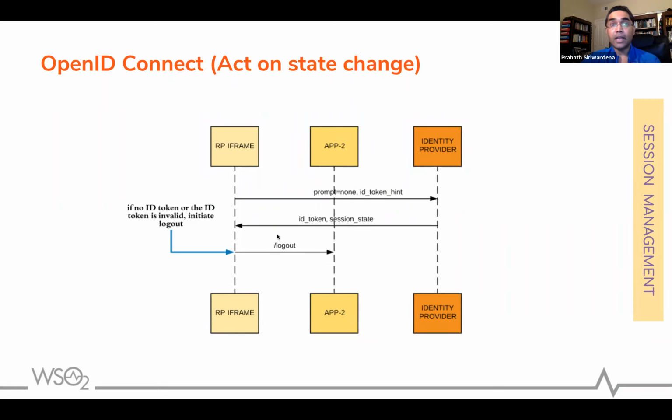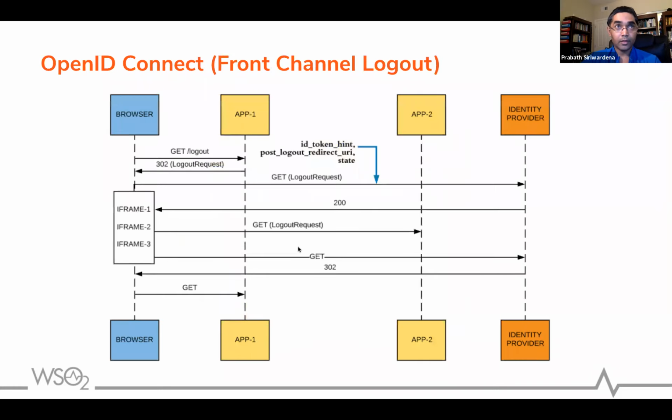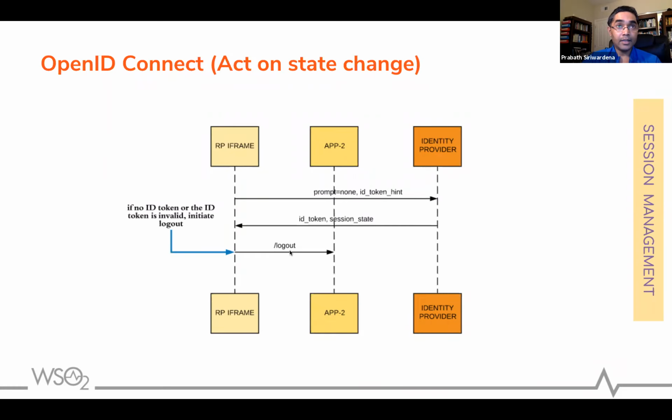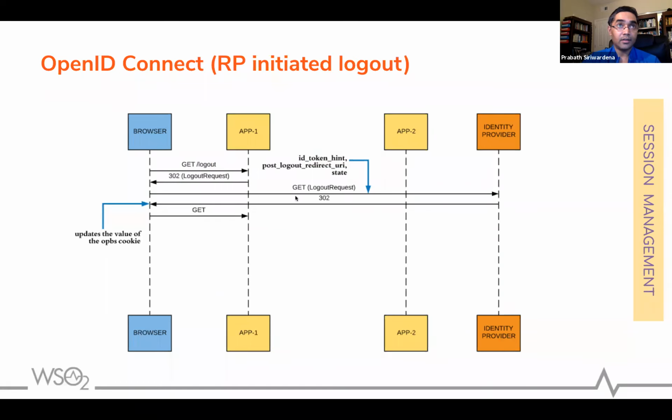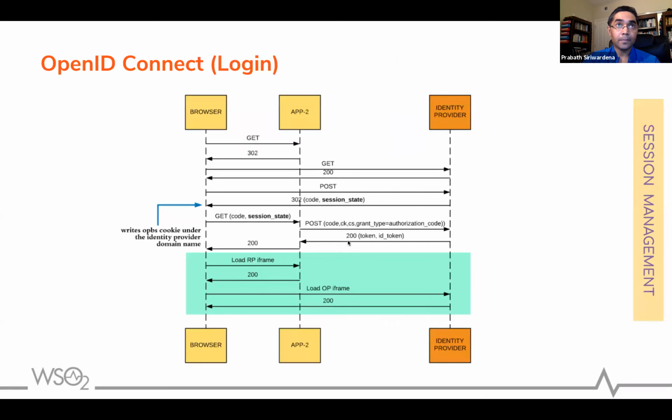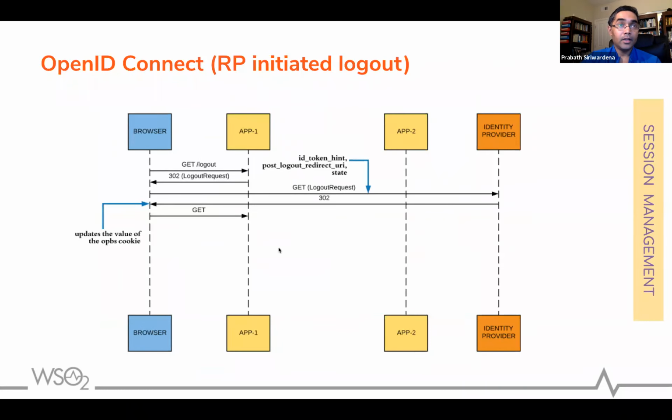Or else there can be a case where you still get an ID token, but it has a different subject value, right? That means the user has logged into a different service provider, a different application, with a different subject value. Then still, if the subject has changed, you need to log out the user from the application too, right? And this logout request will function as before, like this, right? Basically, this flow. So this app1, you get a request here, go here, yeah, right?